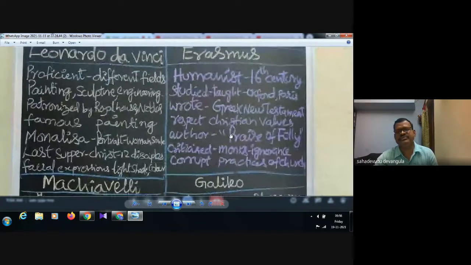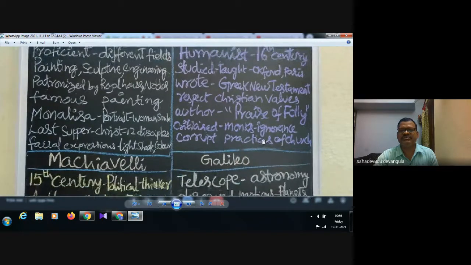Erasmus is a humanist of the 16th century, who studied and taught in different famous institutions, Oxford and Paris, and wrote a Greek New Testament, with respect for Christian values, and is the author of Praise of Folly. He criticized the monks, the ignorance of the church, and its corrupt practices.